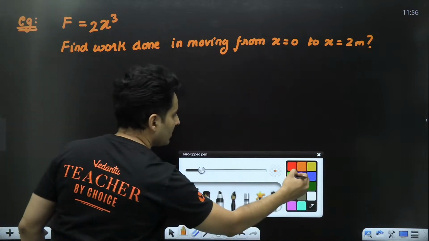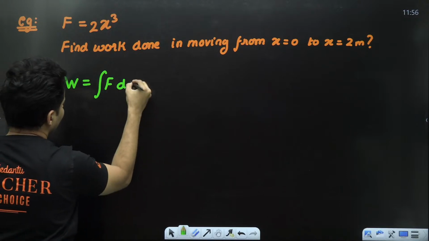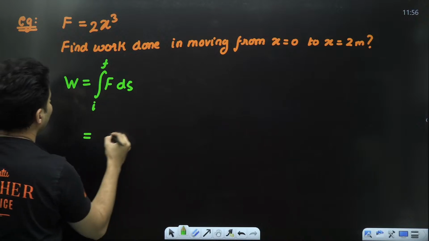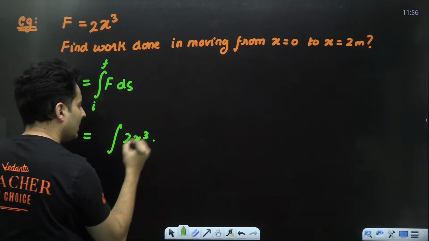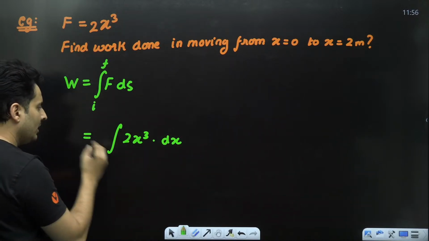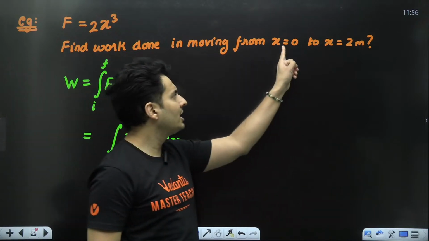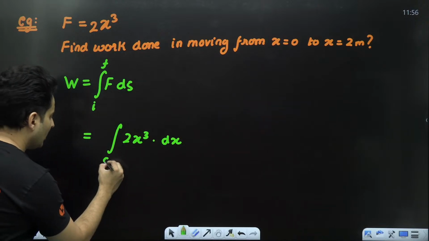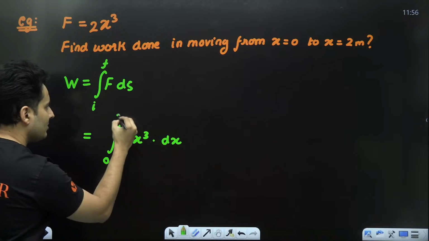So how do you do this? Work is integration of force with respect to displacement from initial point to final point. Our force itself is 2x cube. Displacements are happening in the x-axis, so I'll just put dx over here. Next important thing, initial point and final point means the coordinates. Initially I was at 0, finally I was at x equals 2. So the initial coordinate of x is 0, the final coordinate of x is basically 2.